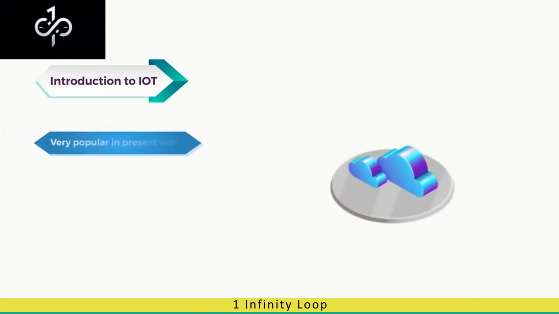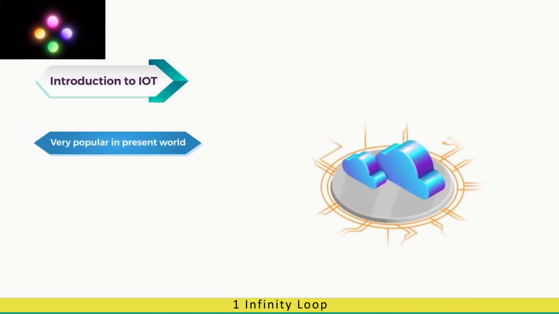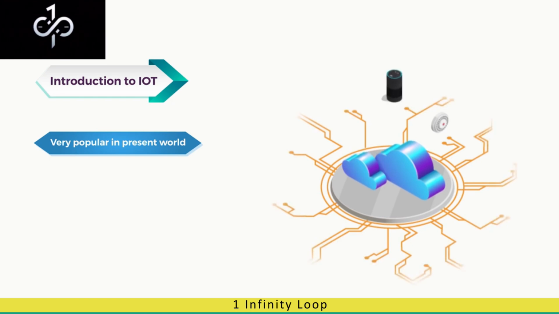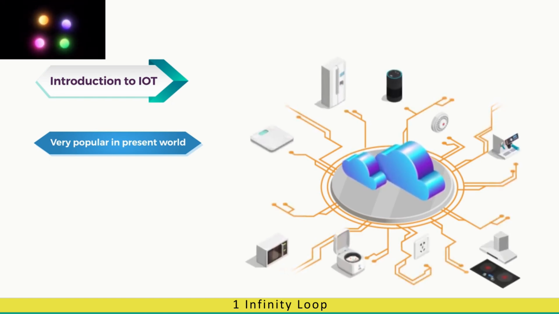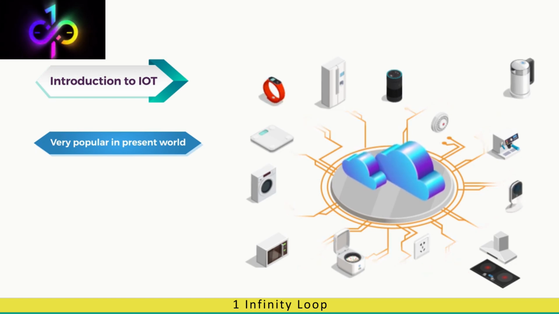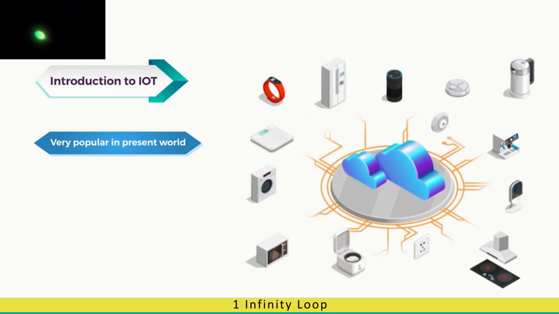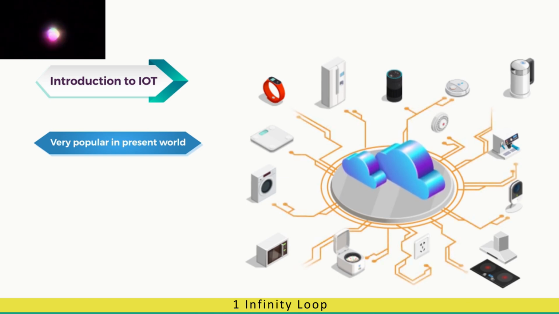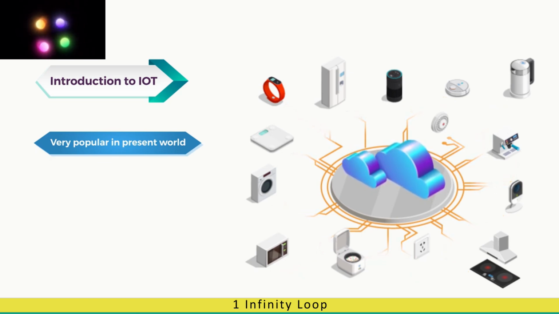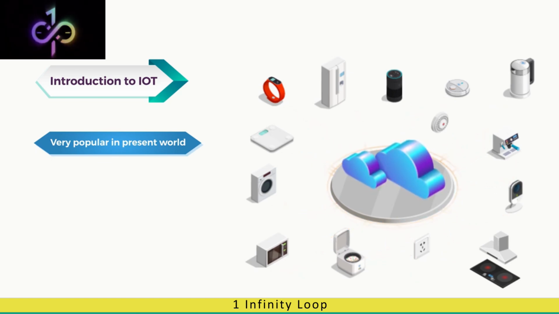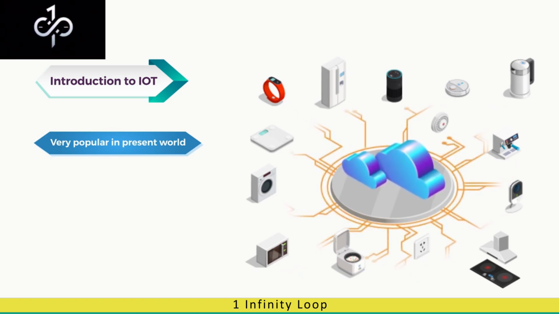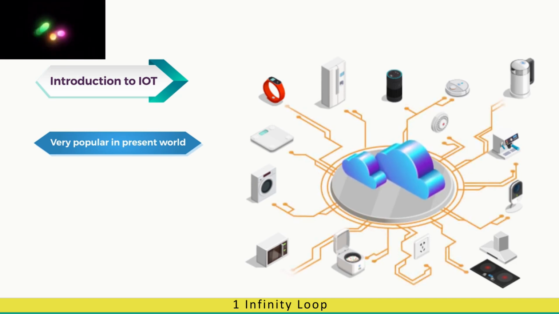IoT became very popular in the present world. The reason for that is its versatility. It connects multiple fields or sensors to the cloud and hence makes their data accessible. On the other hand, it also allows the commands sent from the user to reach these sensors or devices via the cloud. Hence, by bringing various technologies and sensors onto the same platform, IoT has made it possible to approach multiple domains at the same time.